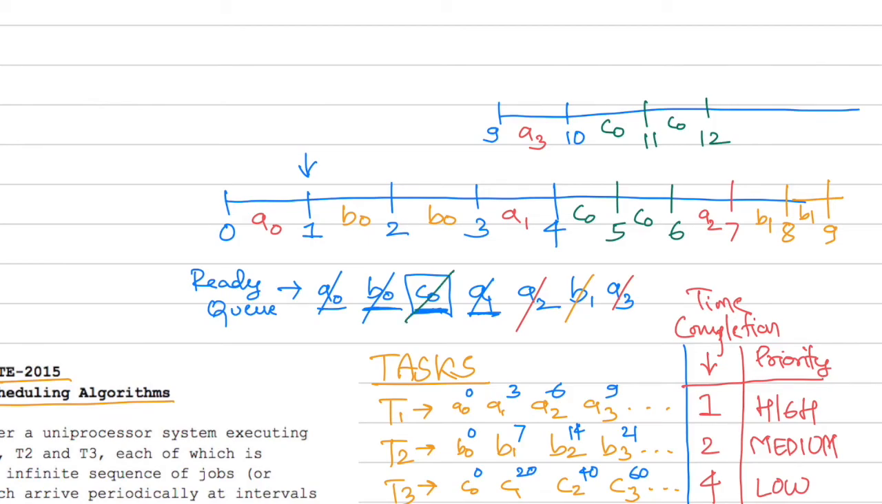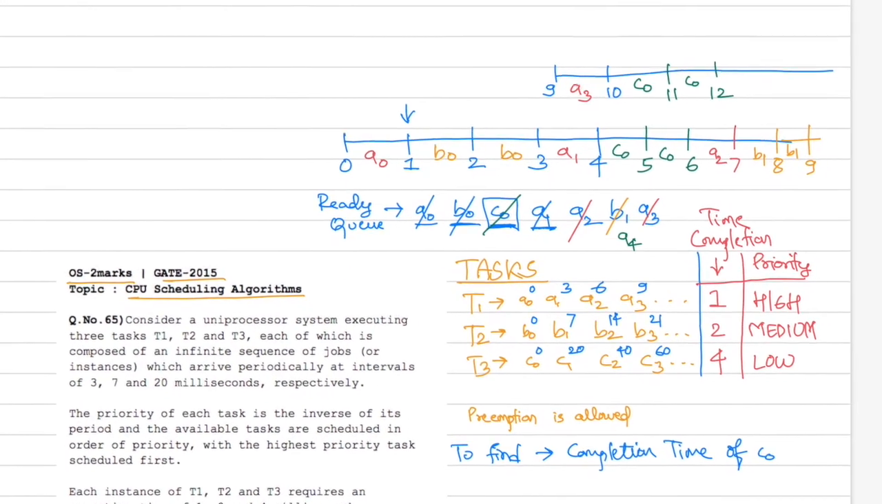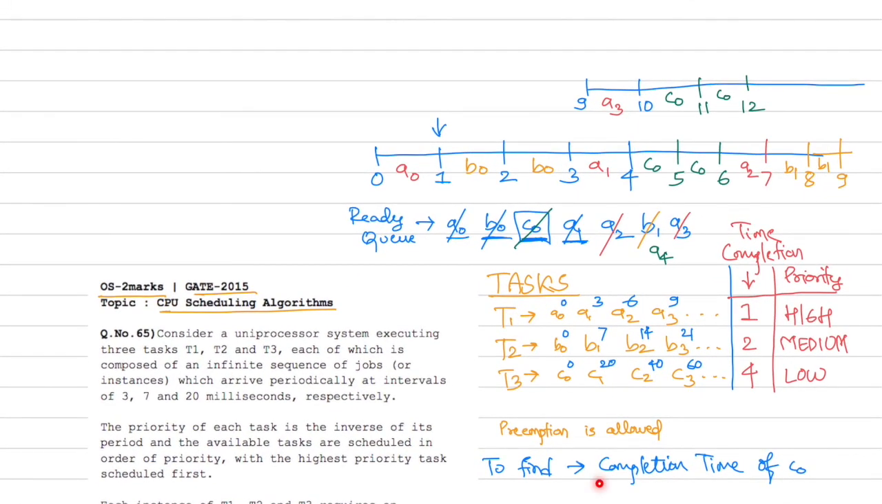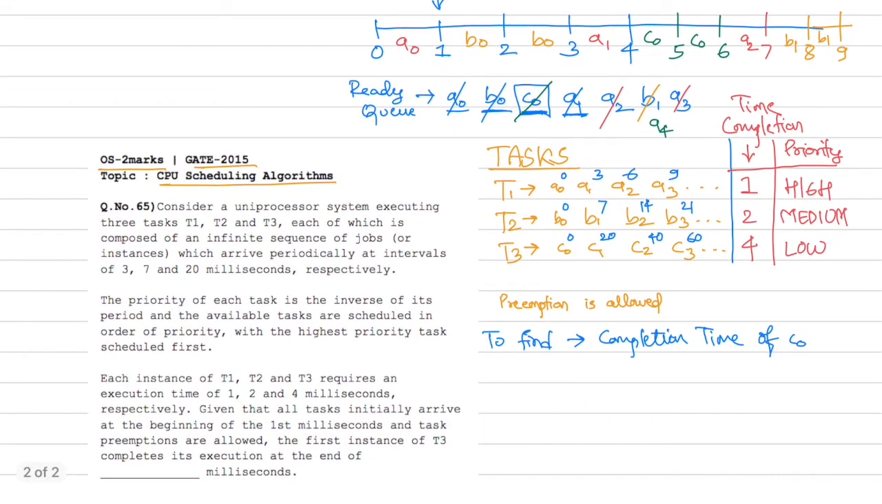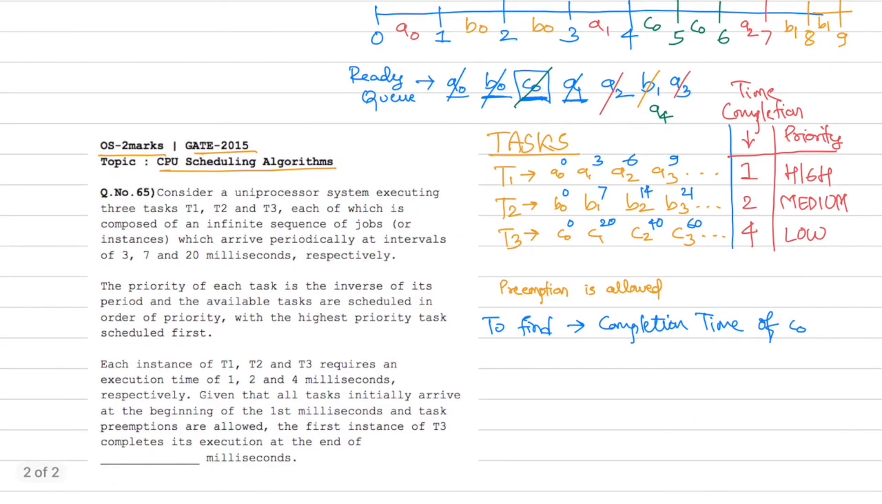Now again at the 12th second we will have A4 coming into the ready queue. But anyway, it doesn't matter, because what the question had asked was to find the completion time of C0. This was the question. So the completion time of C0 is 12 seconds, and that is our answer. So the first instance of T3, which is C0, completes its execution at the end of 12 milliseconds.